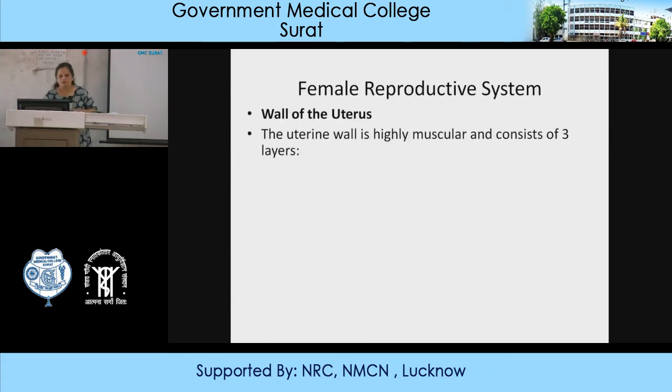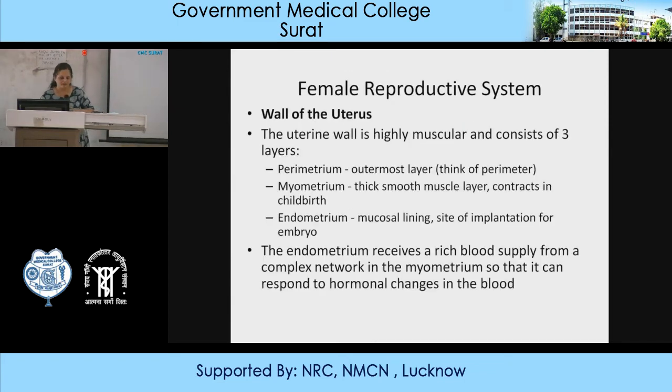The wall consists of three layers: perimetrium, myometrium, and endometrium. Its outer layer is the perimetrium. Myometrium is smooth muscle. It contracts under the influence of prostaglandins and oxytocin during childbirth. Then the endometrium is the mucosal lining, where the shedding takes place. It is also important in implantation.